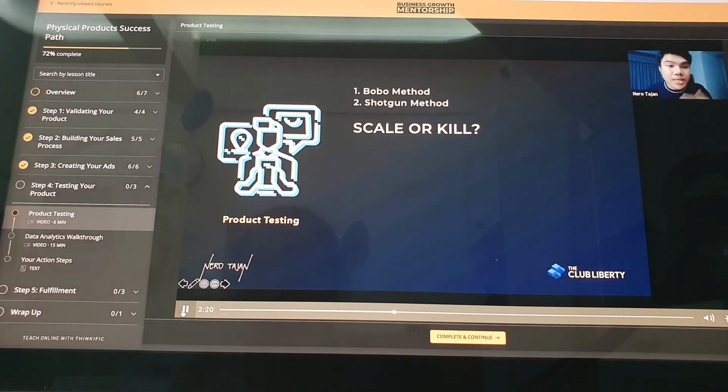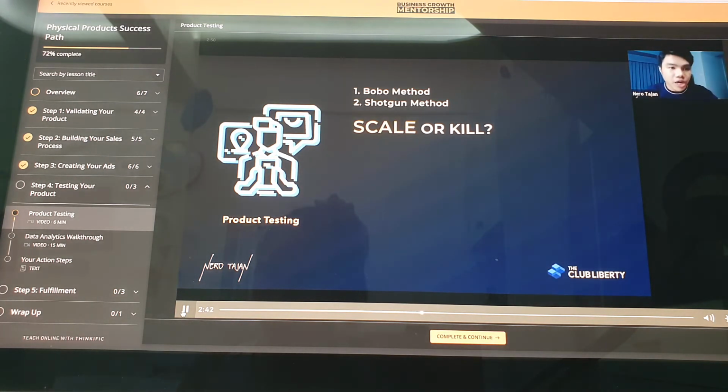But again, I will explain to you yung psychology lang, but screenshot pa rin tayo. Kasi di ba, what's the point of explaining yung nitty-gritty details if you don't even know yet yung methods kanina? So screenshot siya na explain ko lang. Ito siya. Scale or kill. Kasi when you have the data already, you have two options right now. It's either to continue if you have good results or to kill it if you have bad results. Gets nyo? So when you are implementing already, you must have the decisive mind always na what should I do with this data? I-continue ko ba siya or i-kill ko siya kasi I'm wasting money.